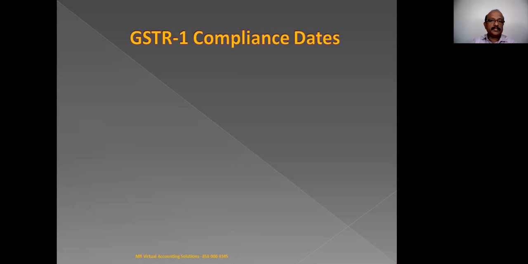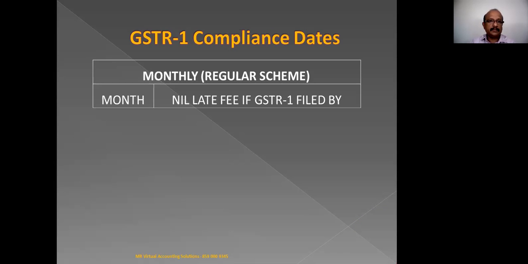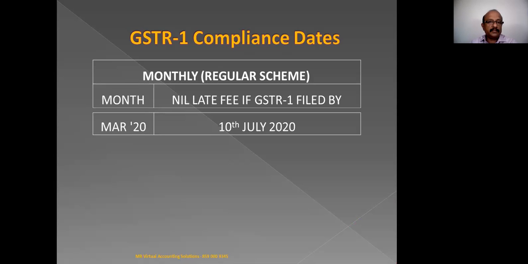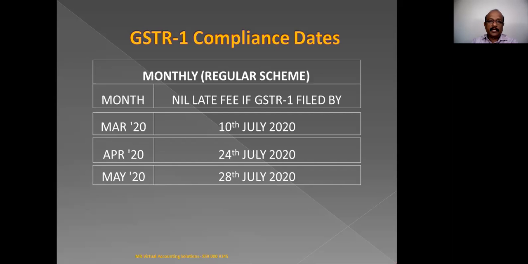So first we will go with GSTR 1 compliance dates. For March 2020, without late fee or anything, we can file till 10th July 2020. April 2020, it is 24th July 2020, May it is 28th July, and June it's 5th August.